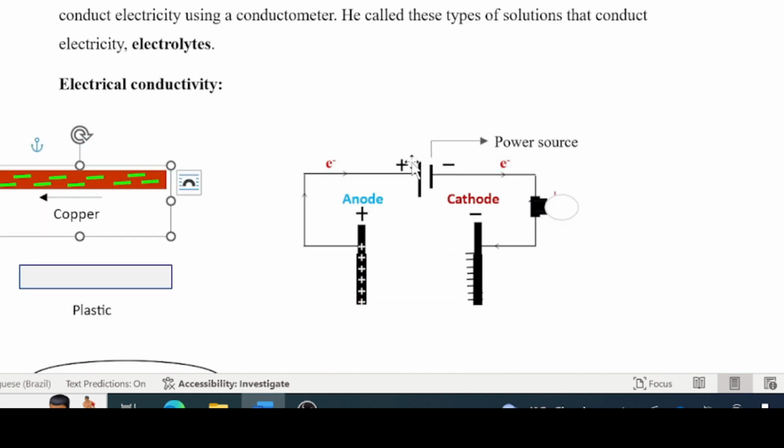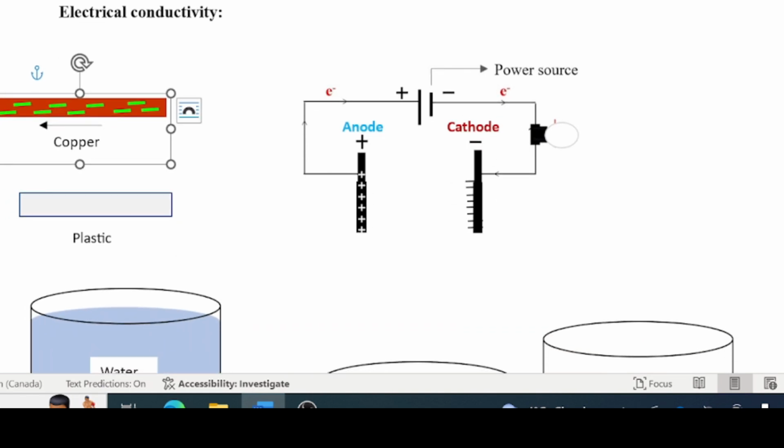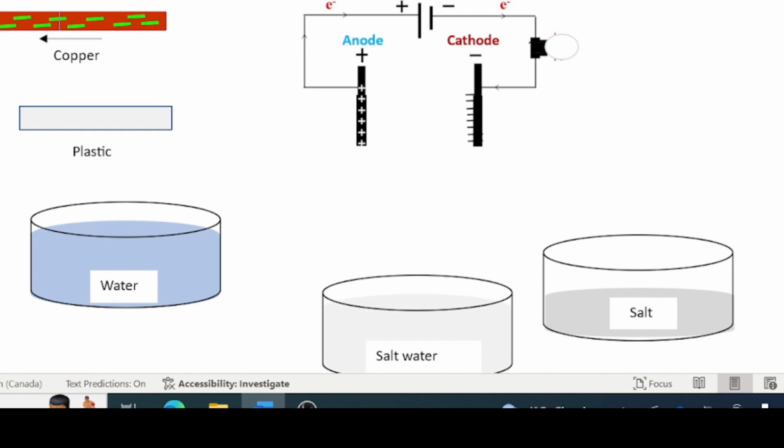It has a power source and two electrodes, connected to the power source by these wires here. And you have a light bulb here which will light up or not, depending on whether or not something conducts electricity. This is called the anode and that is called the cathode. Now, as it stands here, this is an open circuit.